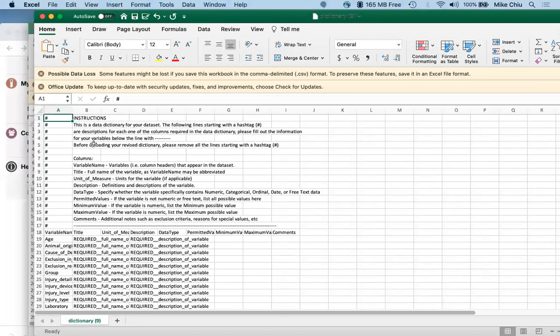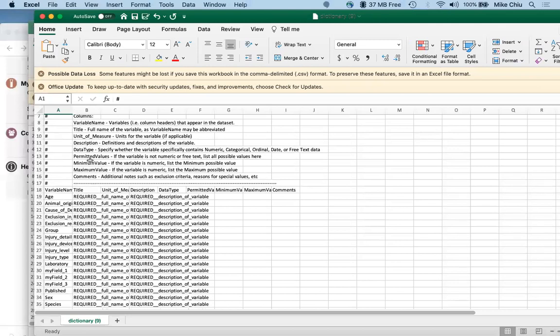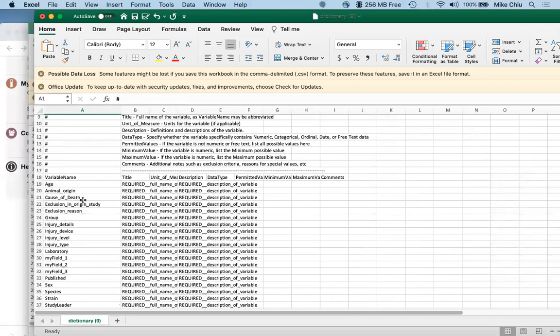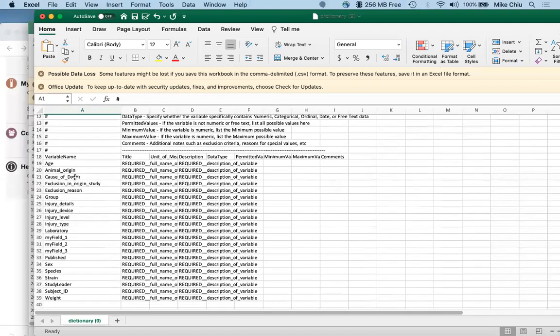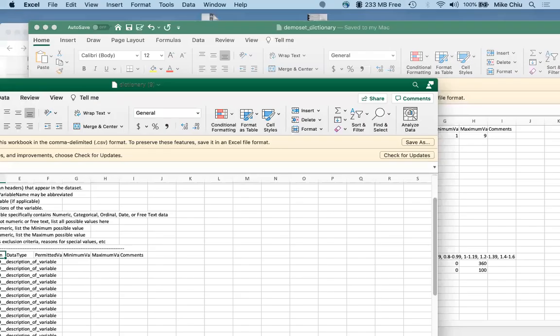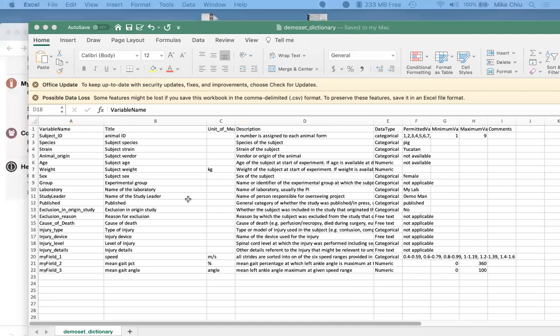So the template has some instructions, and we've pre-filled all the fields pertaining to the data set that you uploaded, so you don't have to type them in. And you can see that there are at least 2 required fields, the title and the description. And so we've marked all of those, but please fill in as much as possible. So just hide that.